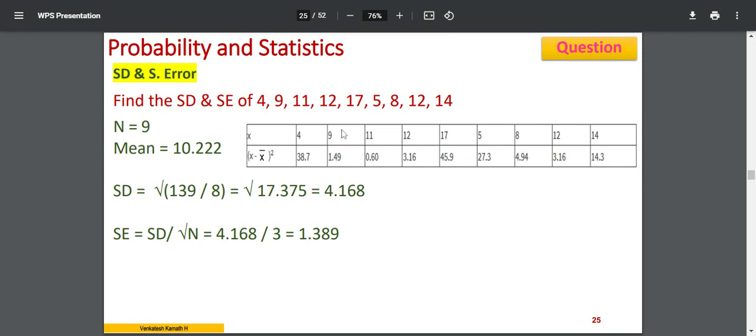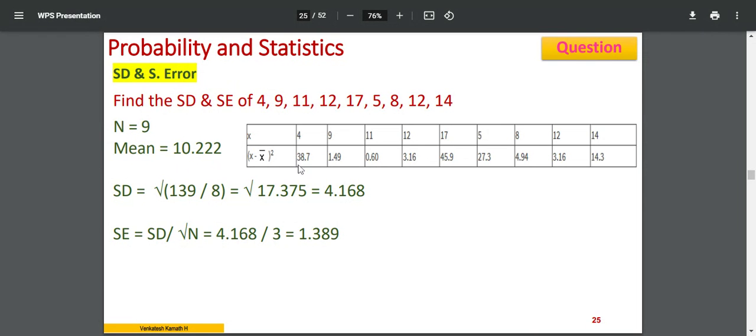Then for every value of x, I have to calculate the difference x minus x bar and square it. I'm supposed to calculate the standard deviation and standard error here. So I'll calculate the difference, then I'll square it. How did I do it? All the values I have considered and taken the mean, which is 10.222. Then for each value, 4 minus 10.222, I get a difference.